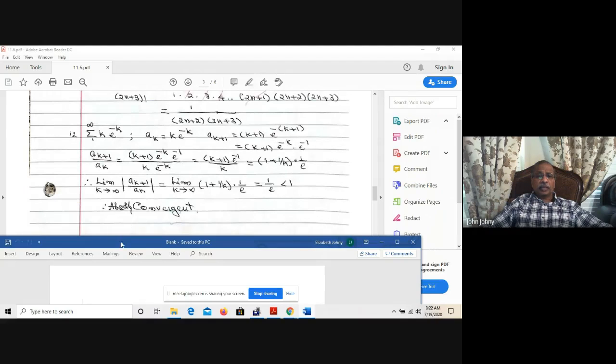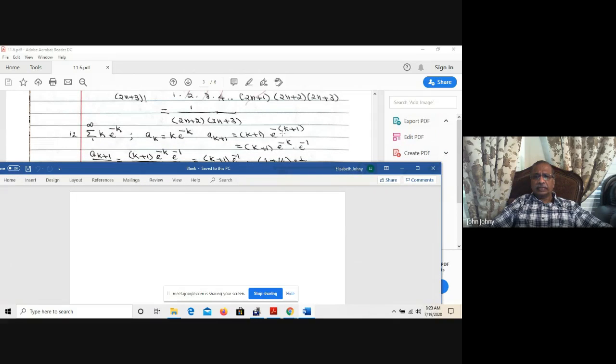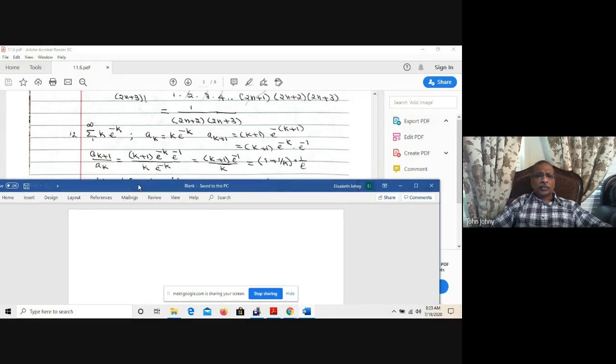Number 12. Sigma k varies from 1 to infinity, k e to the negative k. And I think we have seen this in one of the earlier sections. Anyhow, a_k, the kth term, is k e to the negative k. So a_(k plus 1) is k plus 1 times e to the negative (k plus 1). That is k plus 1 times e to the negative k times e to the negative 1. Therefore, a_(k plus 1) over a_k is (k plus 1) times e to the negative k times e to the negative 1, divided by k times e to the negative k.